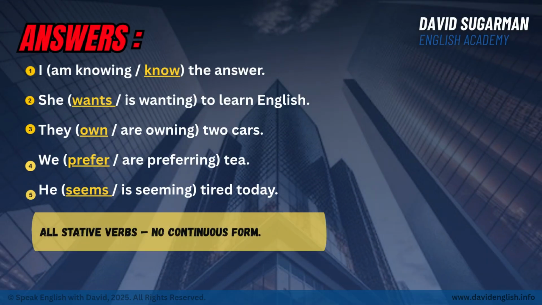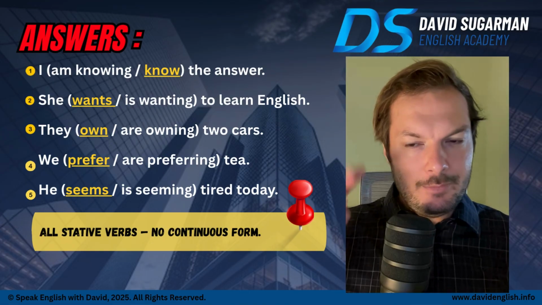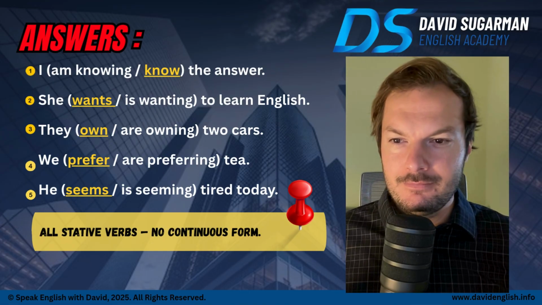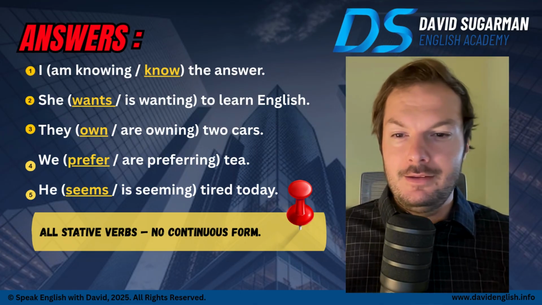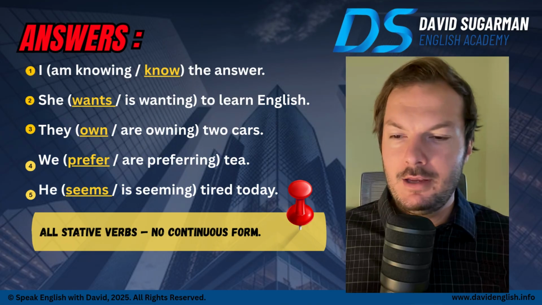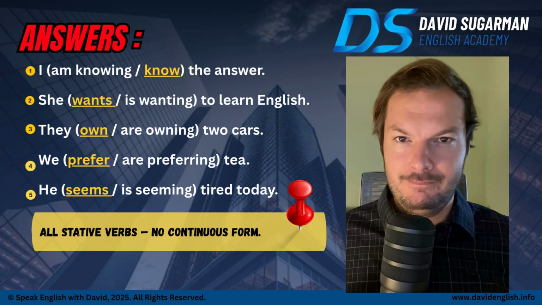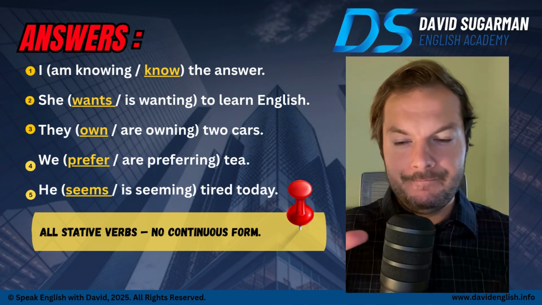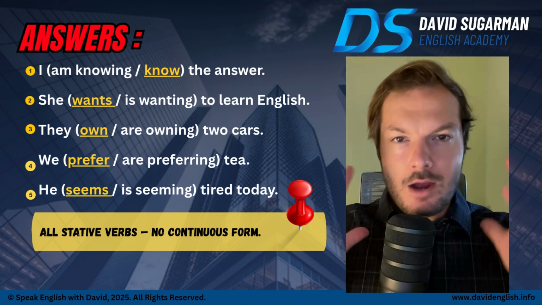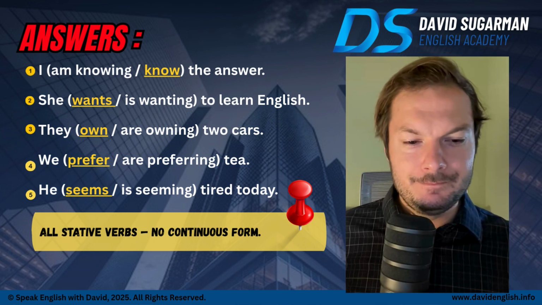Number 1, I know the answer. Number 2, she wants to learn English. Number 3, they own 2 cars. Number 4, we prefer tea. Number 5, he seems tired today. All stative verbs, no continuous form at all.